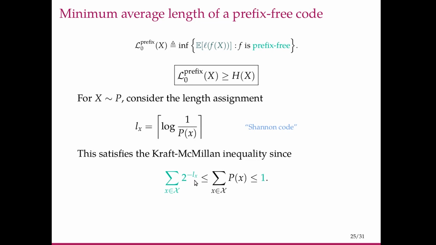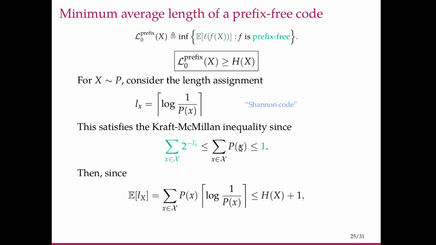We can check that it satisfies the Kraft-Macmillan inequality. Consider the sum of 2 raised to minus Lx. Since Lx is greater than or equal to log 1 by px, 2 to the minus Lx is less than or equal to px, and this summation is less than or equal to 1. So Kraft-Macmillan is satisfied, and this is indeed a prefix-free code. Let us calculate the expected value. The expectation turns out to be less than or equal to h of x plus 1, because this ceiling can be upper bounded by log 1 by px plus 1.